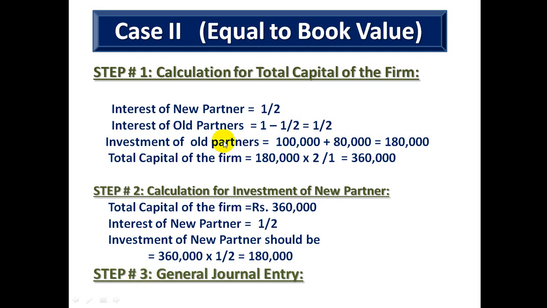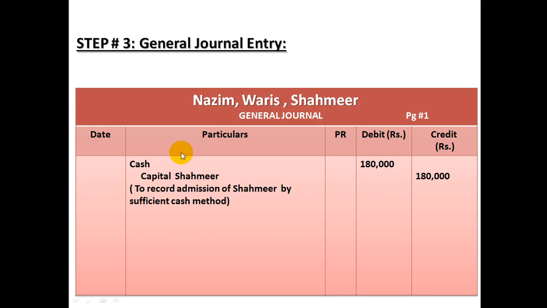Our third step in case 2 is to record journal entry because new partner is bringing cash. Therefore, in his journal entry, cash will be debited and capital Shahmeer will be credited. So this is how step number 3 or journal entry for case number 2 will be recorded. We are done with case 2.